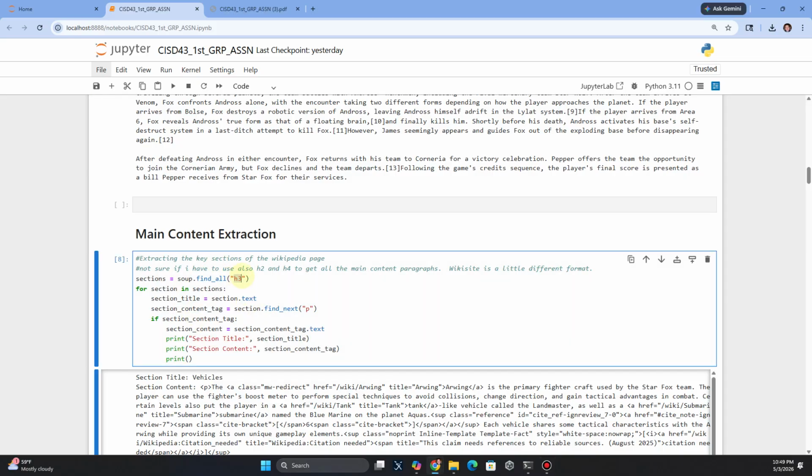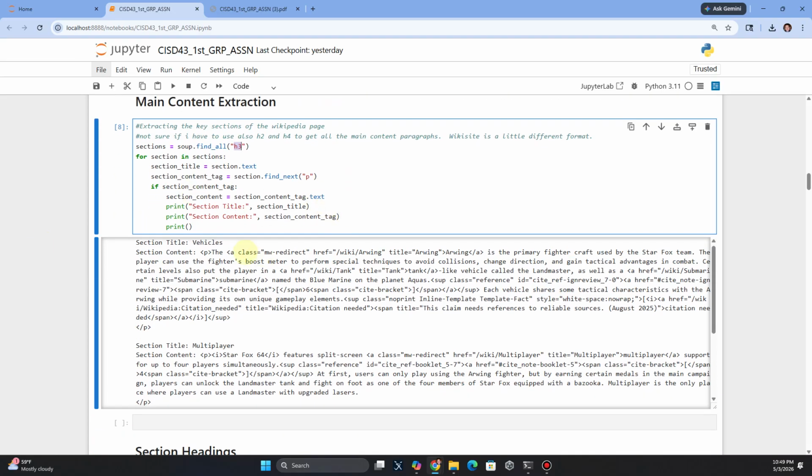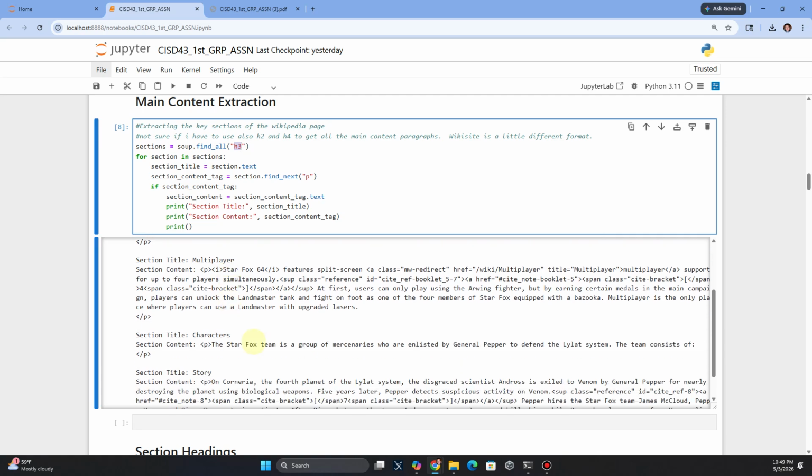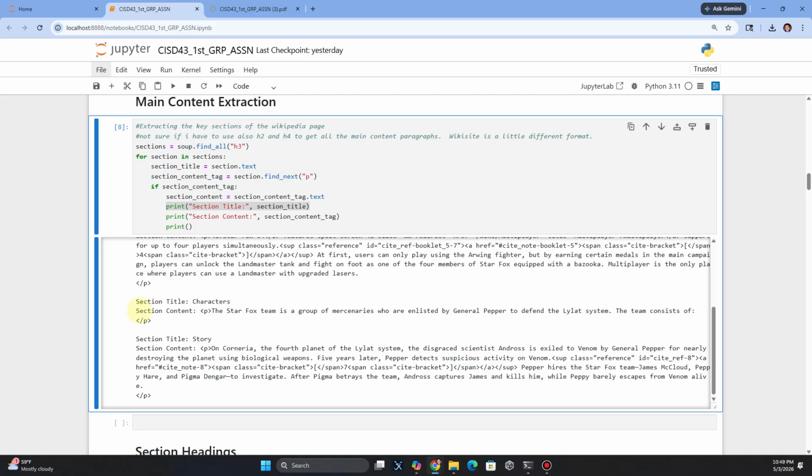Okay, so next, we're going to go through the main content extraction. This is where I had to utilize H3, and I think this was correct. This is where we start getting into the vehicles, the multiplayer, the characters, and the stories. Well, the story of the section. So I think this is the main content. It's going, basically, for each section of the sections, grab all the paragraphs if the content tag is the same. And then it starts printing it out into each section, so the title and the content.